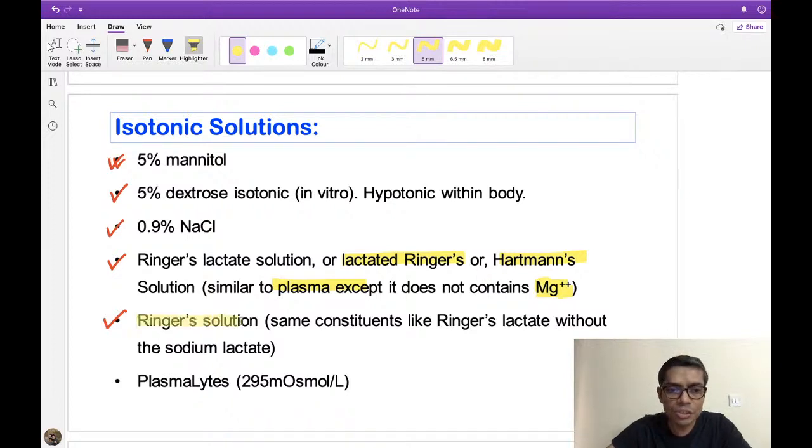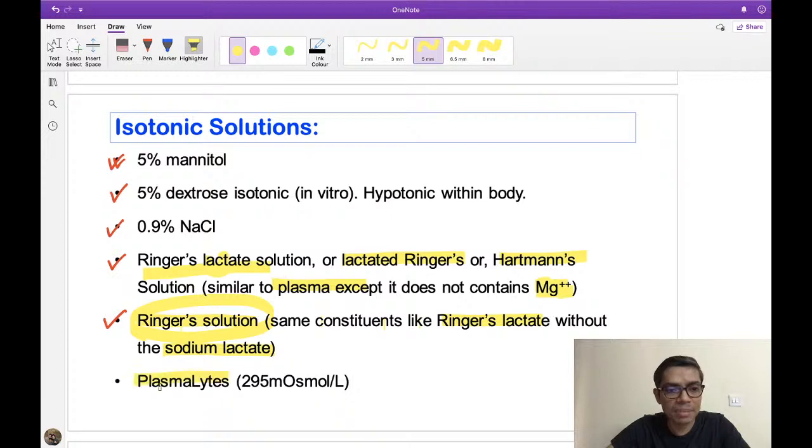And what is Ringer's solution? It is not lactate, so obviously lactate will not be present. It has the same constituents as Ringer lactate without the addition of sodium lactate. That's why here we are not using the word Ringer lactate solution, but in Ringer lactate solution the addition of sodium lactate is present. But in case of simple Ringer solution, sodium lactate is not there, otherwise their composition is almost the same as that of the plasma except magnesium.